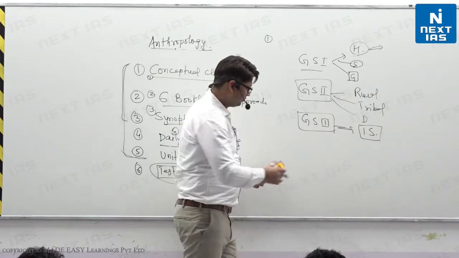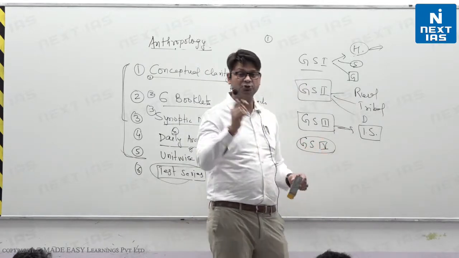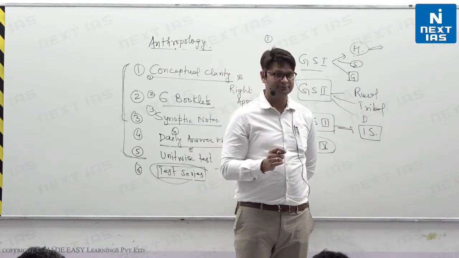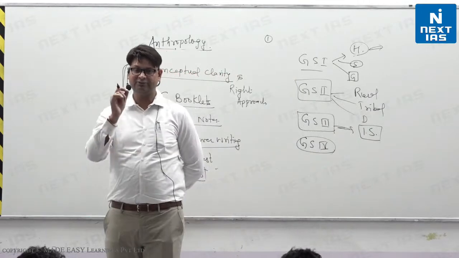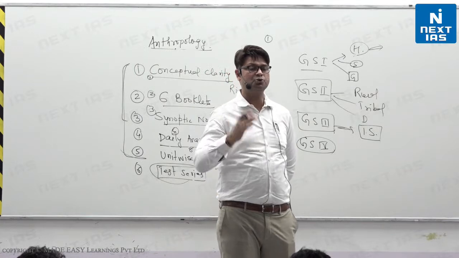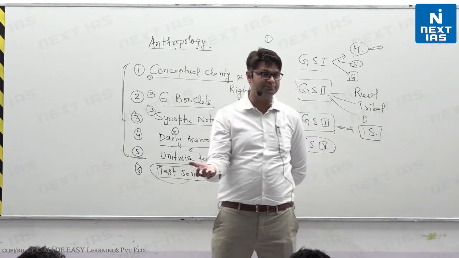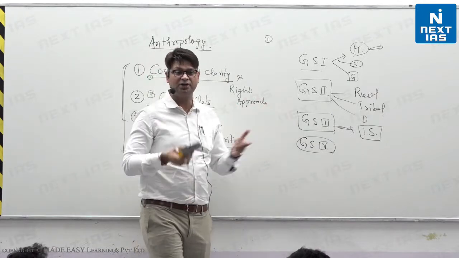Fourth, GS4. What I just now said, that you cannot judge people. There is a philosophy in anthropology known as cultural relativism. That will help you to understand many case studies, and it will also help you write better. You will study what is social institution, what are values, what are norms.